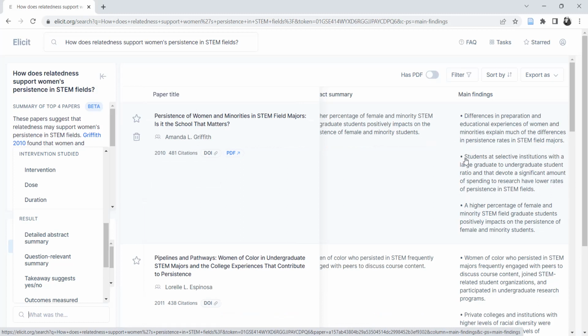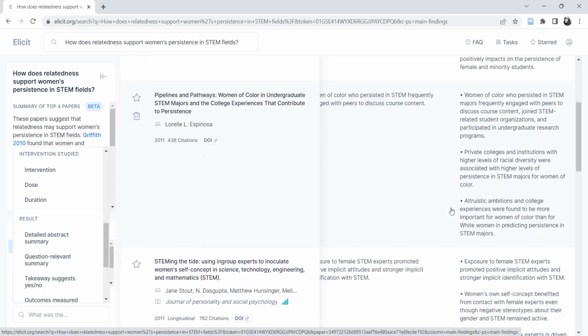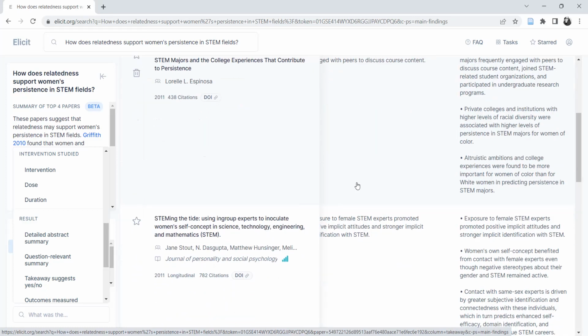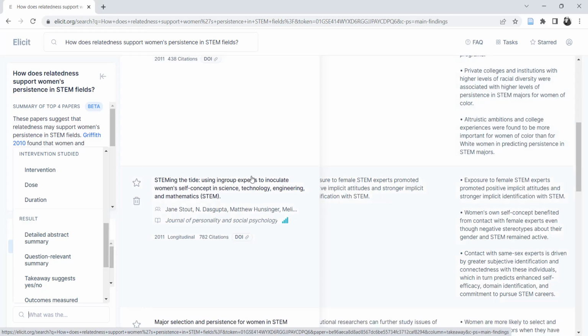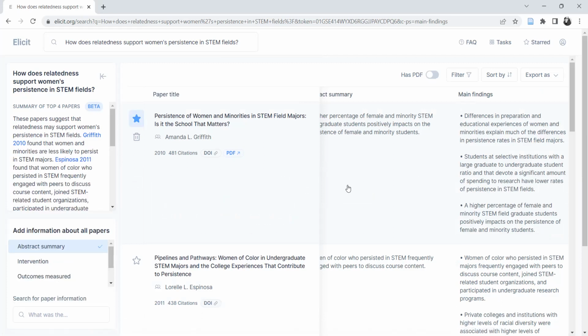So I'm skimming these bullets and I'm looking for words that are like relatedness, connectedness, belonging. And when I go through here, I'm not going to do it real time because it's still time consuming, but I can go through and star the papers that are especially specific to this piece of my literature review, not the whole theory, not the whole phenomenon, but this little piece of literature review that I'm trying to write today.